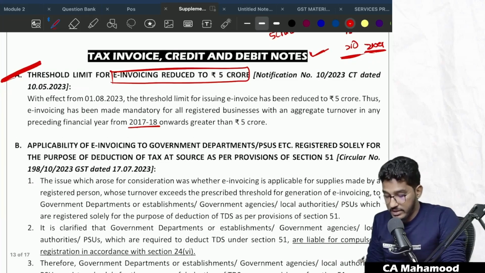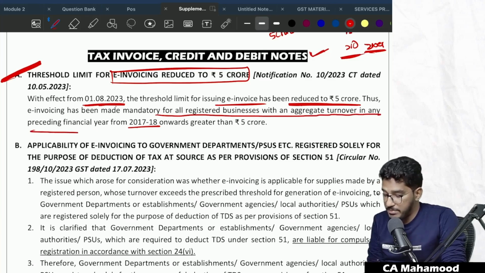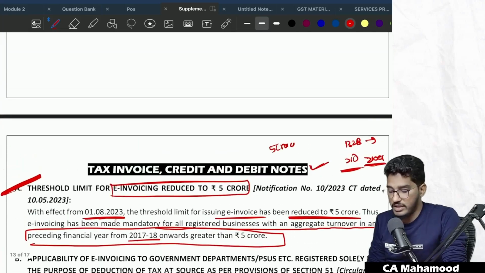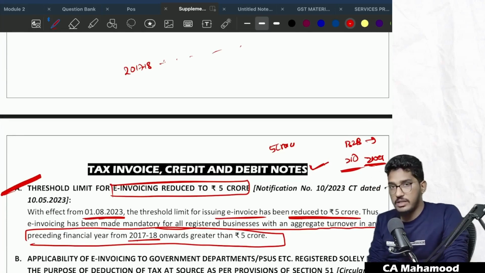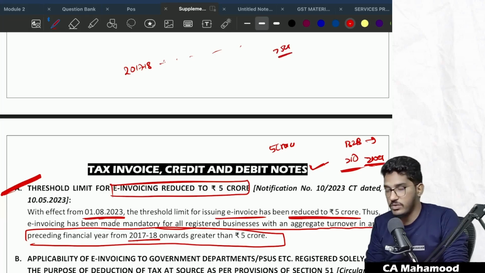Let us see what they are trying to say here. With effect from 1st of August 2023, the threshold limit for issuing e-invoice has been reduced to 5 crores. Earlier it used to be 10 crores. Now if your turnover exceeds 5 crore, you become liable for giving e-invoice for B2B transactions. Thus, e-invoicing has been made mandatory for all registered businesses with an aggregate turnover greater than 5 crore in any preceding financial year from 2017-18 onwards. Not in all the years, guys. In any one of the years, even in just one year, if the aggregate turnover has exceeded 5 crore rupees, then they are required to give e-invoice for all the B2B transactions.